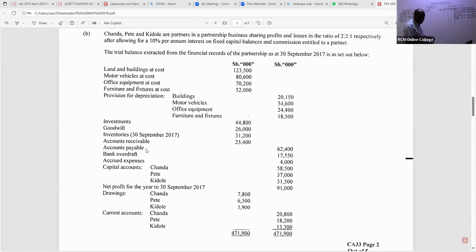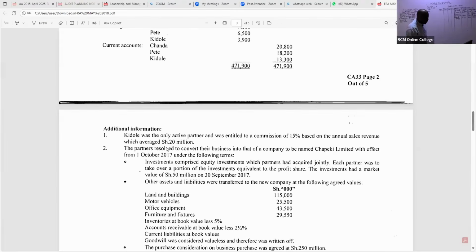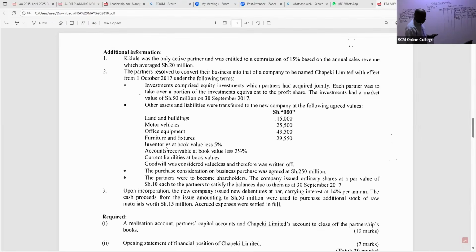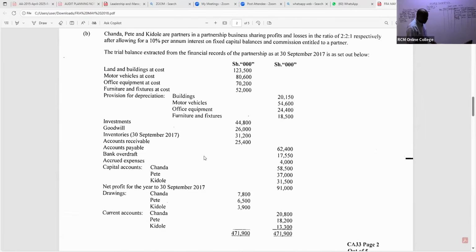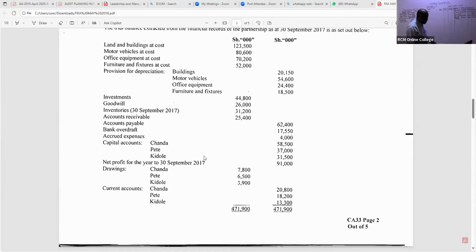And of course, they have told us here. Please listen. First of all, they have told us somewhere here that current liabilities were taken at book values. Even if they never told us, that is the rule. So all the current liabilities, what do we have there? We have payables, and I can see we have accrued expenses. They were taken over by the new company, even the bank overdraft. Yes, I can see the bank overdraft was taken over by the new company.